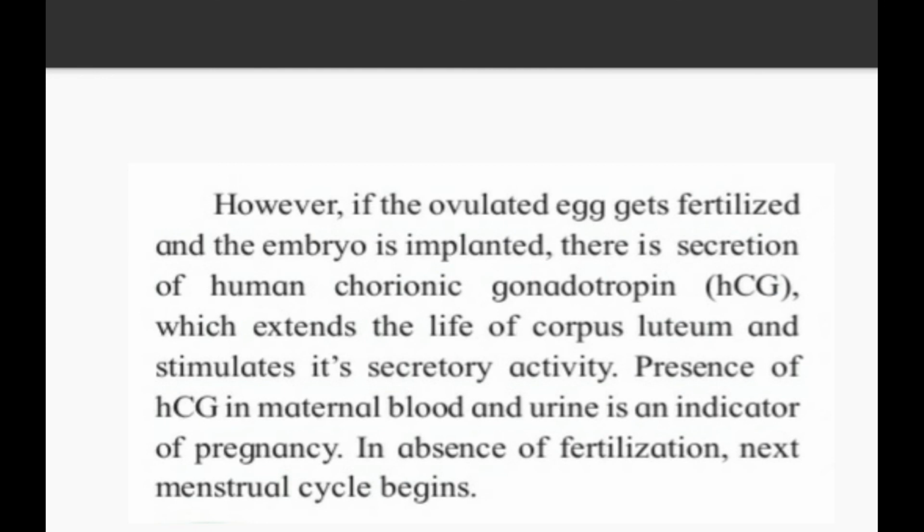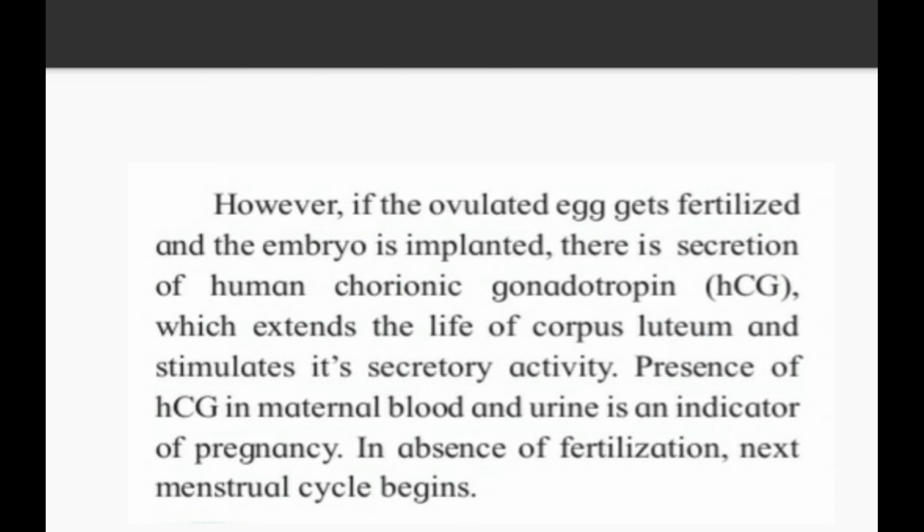However, if the ovulated egg gets fertilized and the embryo is implanted, there is a secretion of human chorionic gonadotropin, that is HCG, which extends the life of the corpus luteum and stimulates its secretory activity. Now, if fertilization and implantation are successful, then there is a release of HCG, and that HCG will give life to the corpus luteum again for its secretion process. Presence of HCG in maternal blood and urine is an indicator of pregnancy. In absence of fertilization, the next menstrual cycle begins.